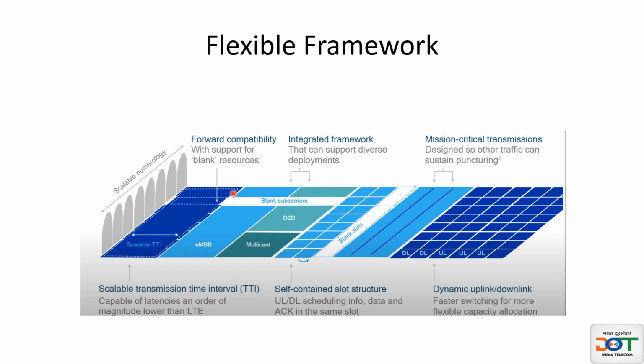If you look at this diagram, which is taken from the Qualcomm website, this is your subcarrier. That is also a kind of scalable numerology. You can use different numerology as per the requirement. And then in time domain, you can give resources for different applications.